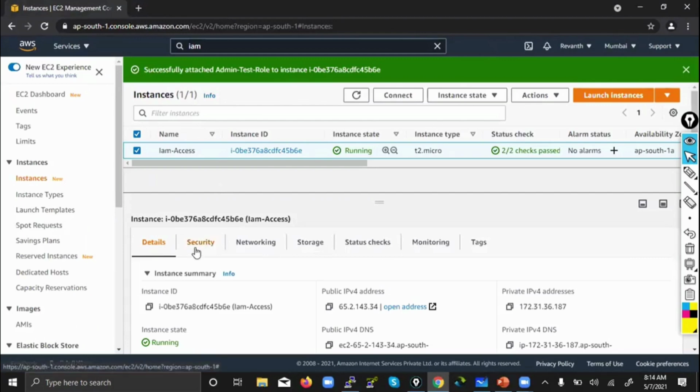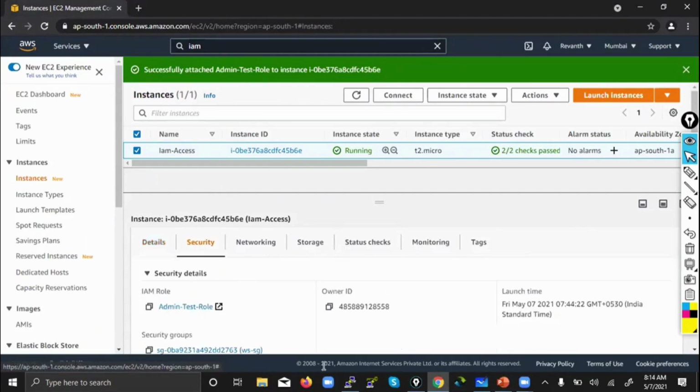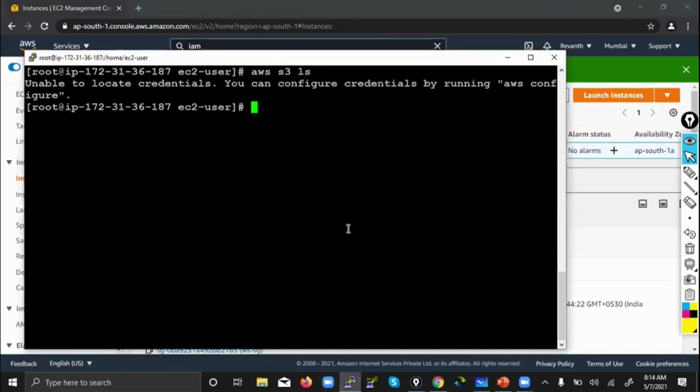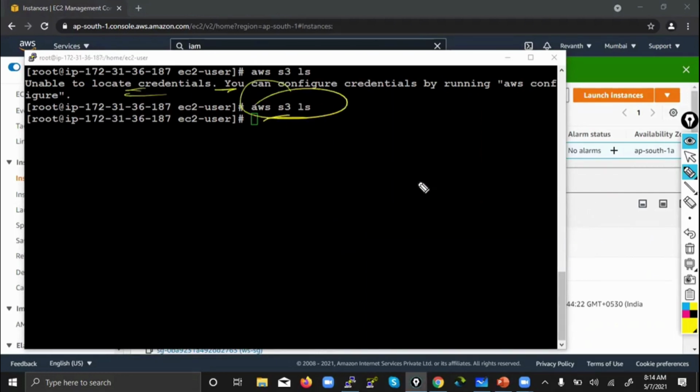Yeah, now you have attached the policy, and see, for the same command, you go to AWS S3 LS. Of course, I have deleted all the buckets. It's working. The command is working. Don't think it's not showing; the command just shows nothing because I have deleted all the buckets. That's all. So no error. Why? Because you have attached the role.